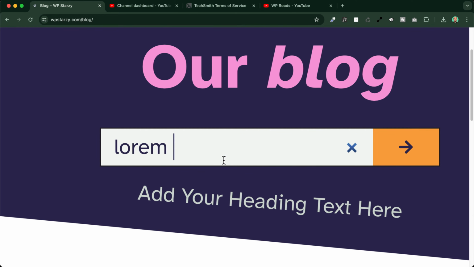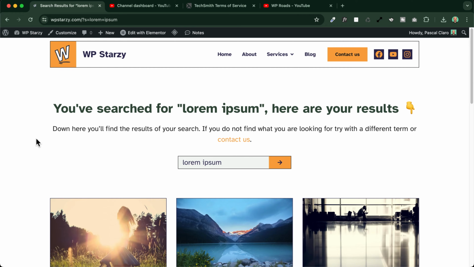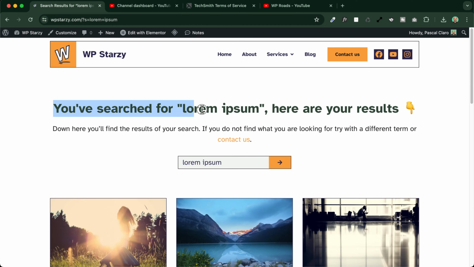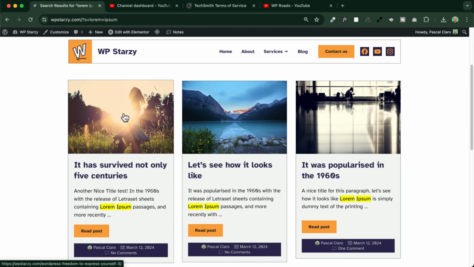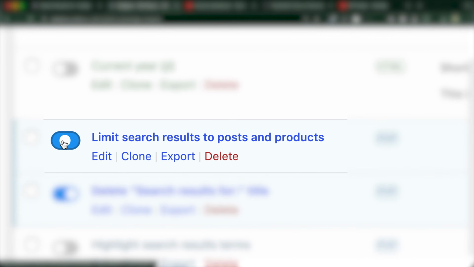In this video, I'm going to show you how you can create a custom search results page using the Elementor PRO theme builder. We will also see together some advanced customizations. I will show you how you can customize completely your title, how to highlight your search results terms, how to display custom loop grids into your search results page, and how to exclude pages from your search results. So basically in this tutorial, you will find everything you will need to set up a custom professional search results page with Elementor PRO. And let's get started!